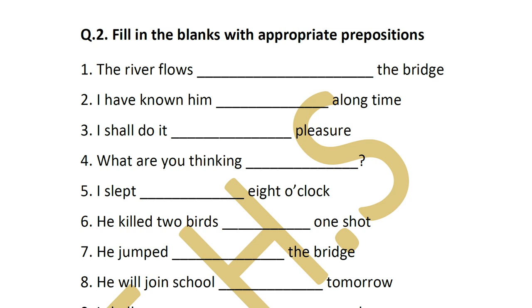Okay, so when you are writing this, for example, the third one, you can say with pleasure or for pleasure. "For pleasure" means you're doing it because you like it, because you want to enjoy it. Or "with pleasure," so you're doing it with happiness. Clear? So you can have two options over here. If you think any of the answers has more than one option, you can write both the words with a slash in between.